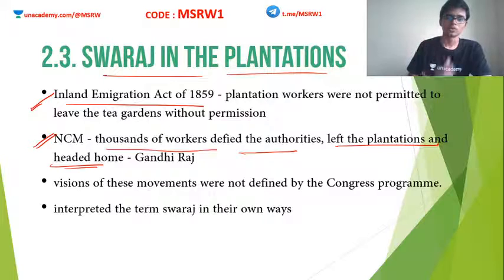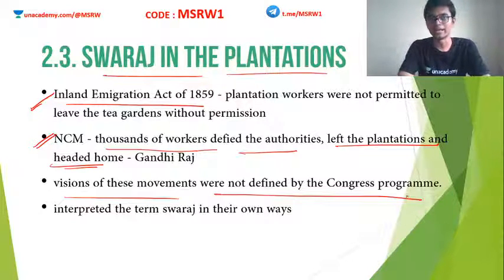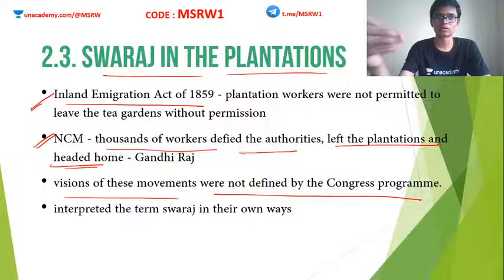Also, the visions of these movements were not defined by the Indian National Congress programs. As I have told you, we have seen some examples of violent movements as a part of NCM. You have to understand that both Mahatma Gandhi and the Indian National Congress were against any kind of violent activities in these movements. So these visions of these movements were not accepted by the Congress.